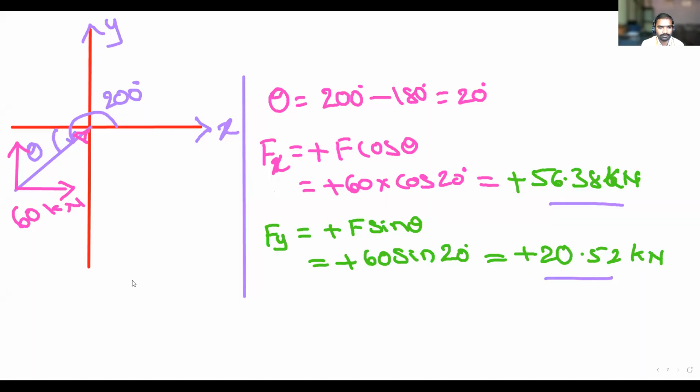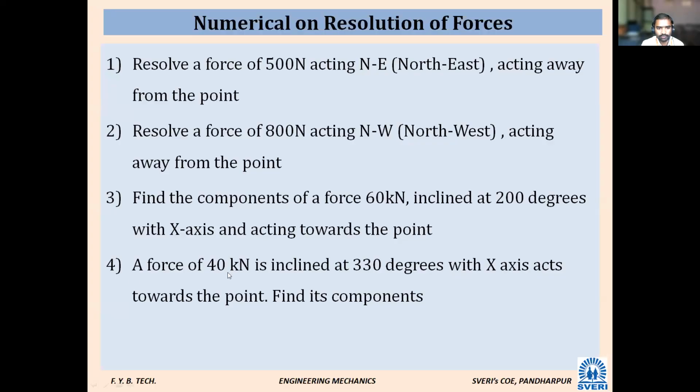Okay, write down this one. Fourth one: a force of 40 kilonewton is inclined at 330 degrees with x-axis.